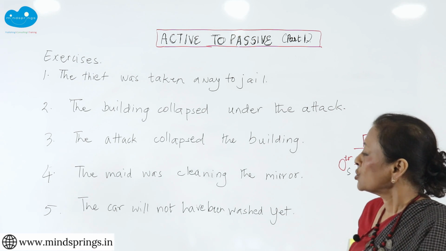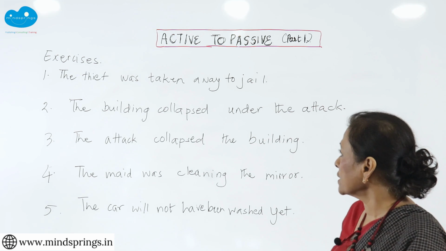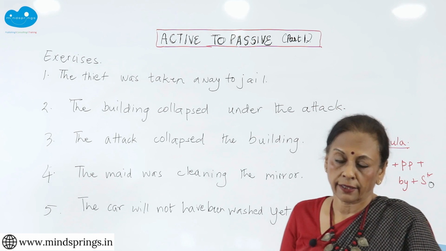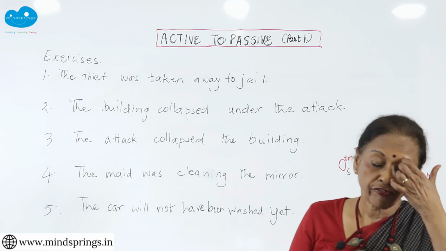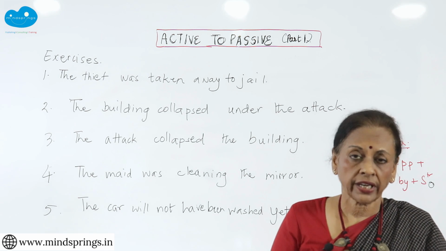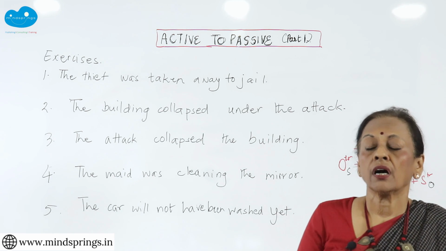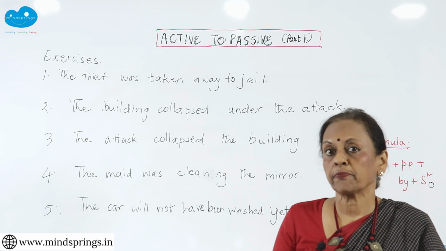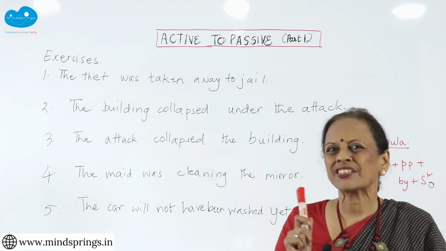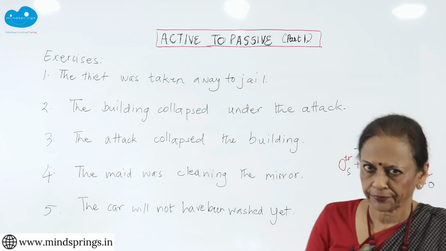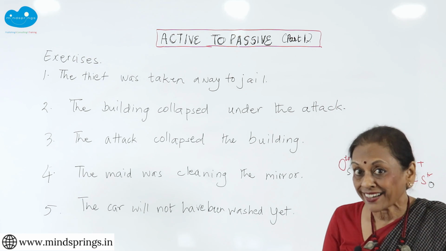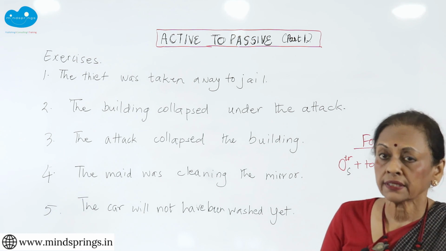Okay. So the first one is: the thief was taken away to jail. Now the first thing that we do whenever we have to do any active passive is to ask, is it transitive or intransitive? For that we have to pick out the verb, isn't it?